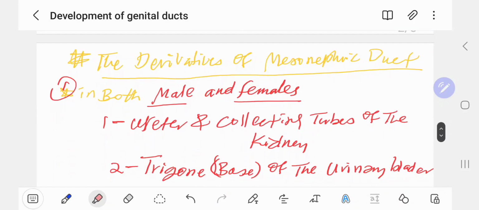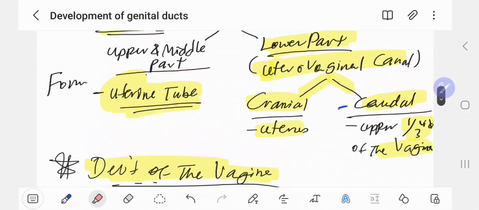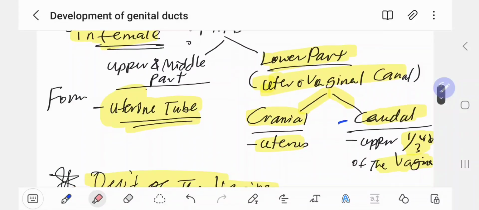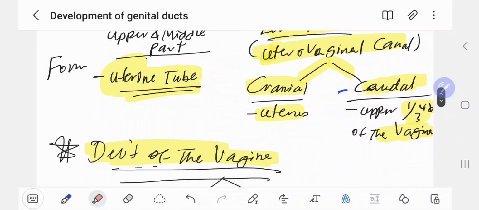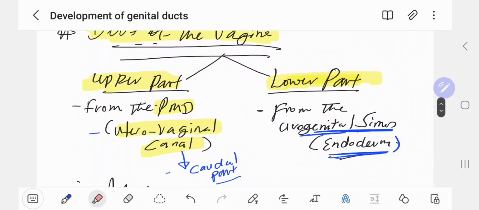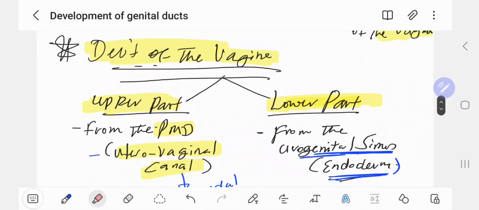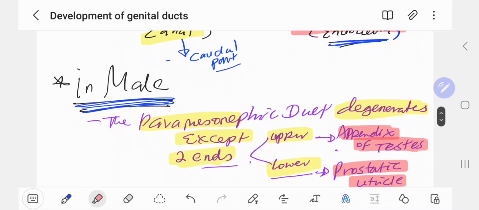So that's all about the derivatives of paramesonephric ductus in male and female. In female, the upper and middle parts form the uterine tube. The lower part is classified into two: cranial and caudal. Cranial forms the uterus, and the caudal forms 1/3 of the vagina. So for the development of the vagina, the upper part forms from the paramesonephric ductus, and the lower forms from the urogenital sinus, especially the endoderm.